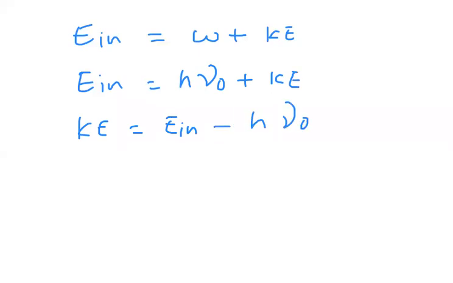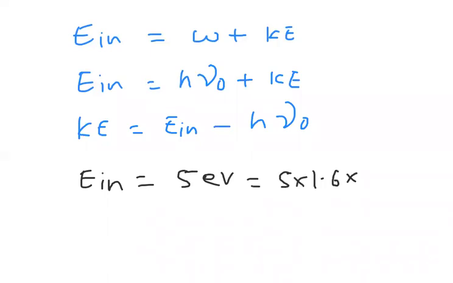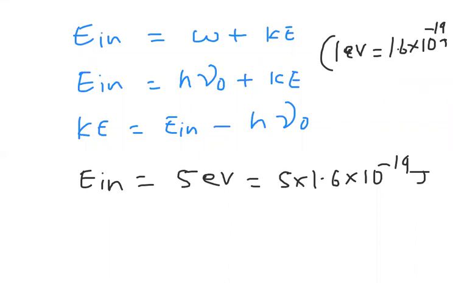They have given the incident energy value as 5 electron volts. We can write it as 5 into 1.6 into 10 power minus 19 joules, because we know that 1 electron volt is 1.6 into 10 power minus 19 joules. So this is the incident energy.